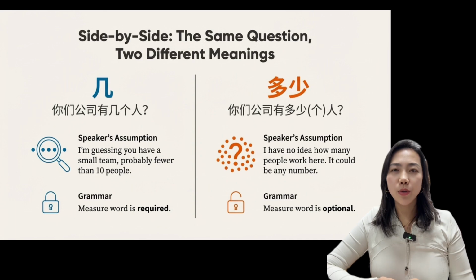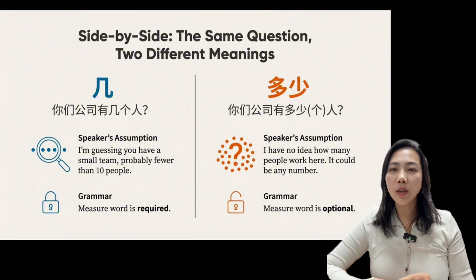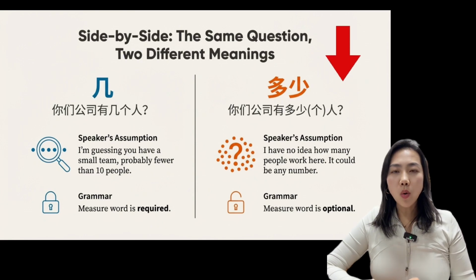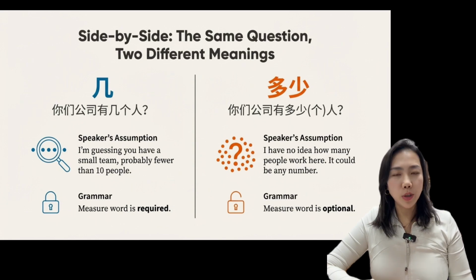Let's compare these two sentences side by side. 你们公司有几个人? The sentence implies, I'm guessing you have a smaller team, probably fewer than 10 people. The measure word is required. 你们公司有多少个人? This sentence means, I have no idea how many people work here. Any number is possible, and the measure word is optional. Same structure, but very different assumptions.